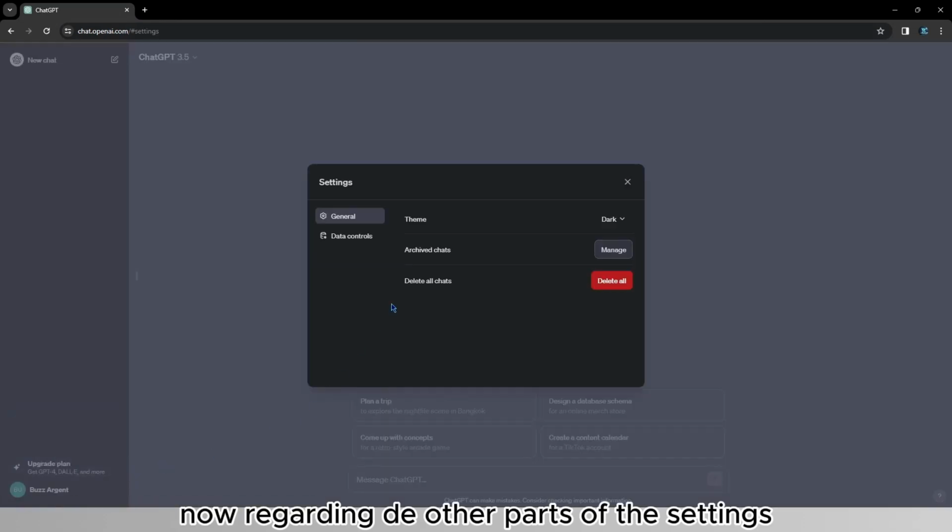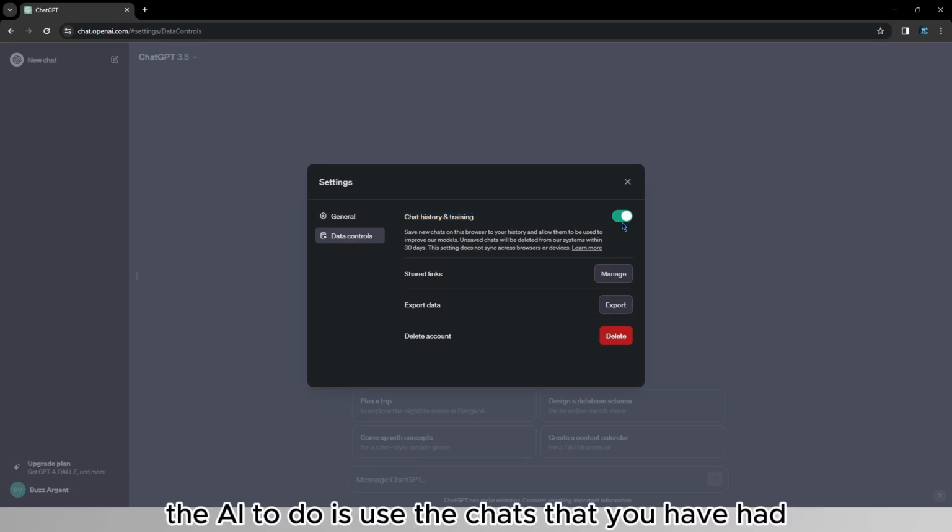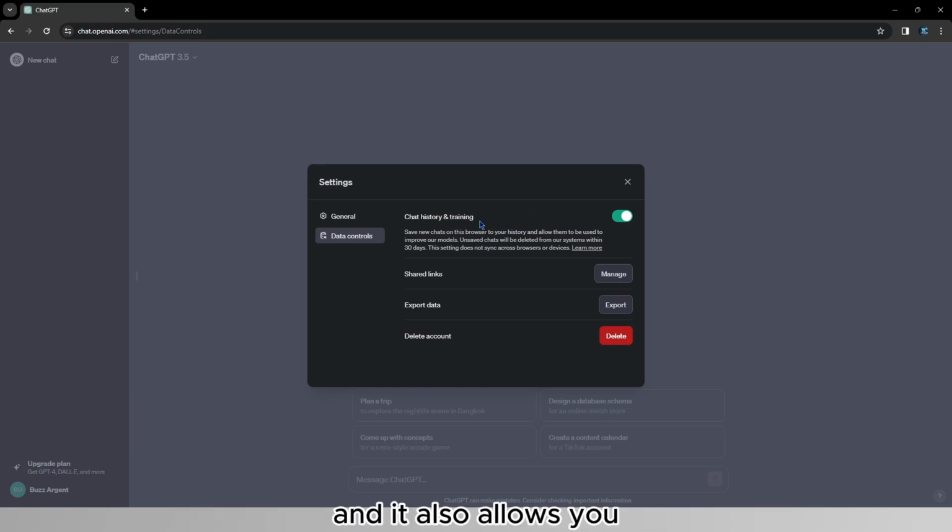Now, regarding the other parts of the settings, there is data control. Here there is chat history and training. I highly suggest you have this on, because what this allows the AI to do is use the chats that you have had to improve its own training, and it also allows you to save your chats for more than 30 days.